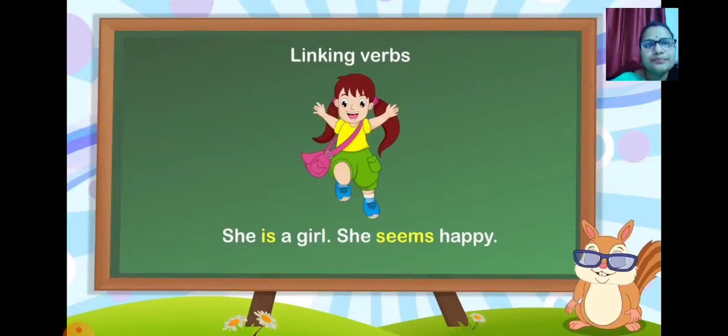She is a girl. Now, there is no main verb used here. If you look carefully, there is no main verb that can tell you what action is done by she. It is just information given to you. In She is a girl, is here is just a helping verb. That is the reason we call it a linking verb. And she seems happy. Again, can you see an action in seems? No, it is just to give you information. But here again it becomes your linking verb. I hope it is understood what linking verbs are.